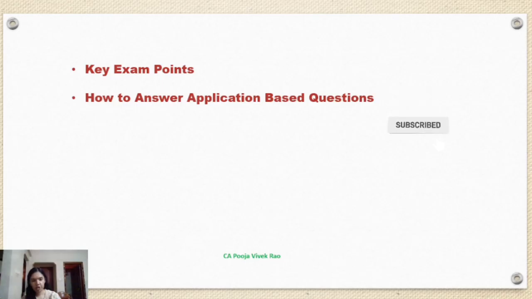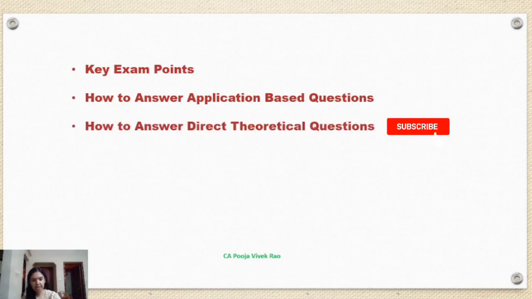Another type of question that will be asked in your exam is the direct theory question. So how to answer this direct theory question? Point number 1, break the answer into brief points or paragraphs. Do not write long continuous answers. Divide the answer into small logical points or short paragraphs. This improves readability and it helps the examiners to award marks easily.